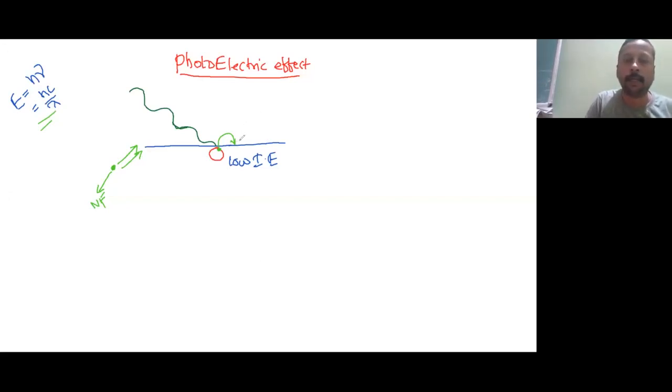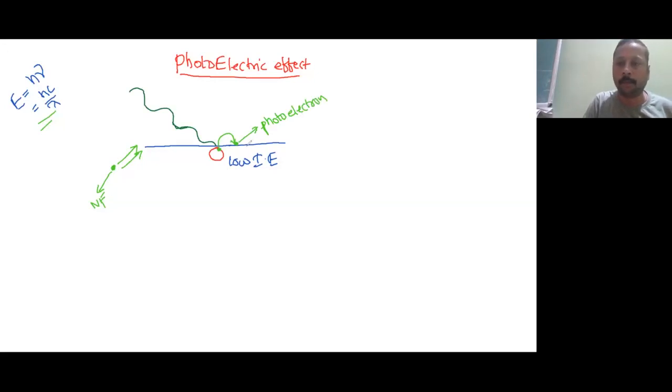So that electron, till the time it is inside, is called a valence electron. As soon as it comes out, this electron is called a photoelectron. The difference between photoelectron and valence electron, I think it is clear now with this diagram.